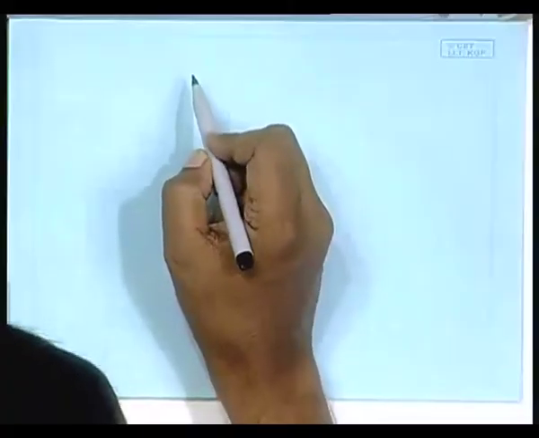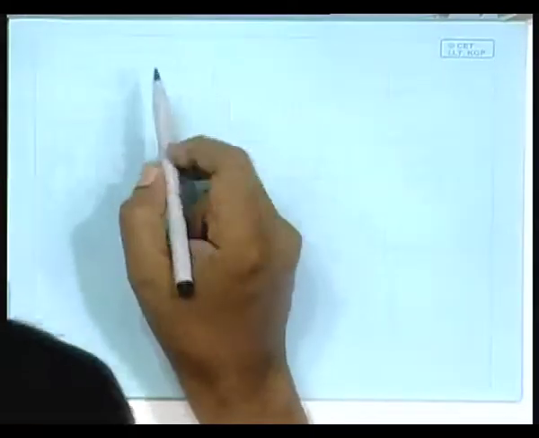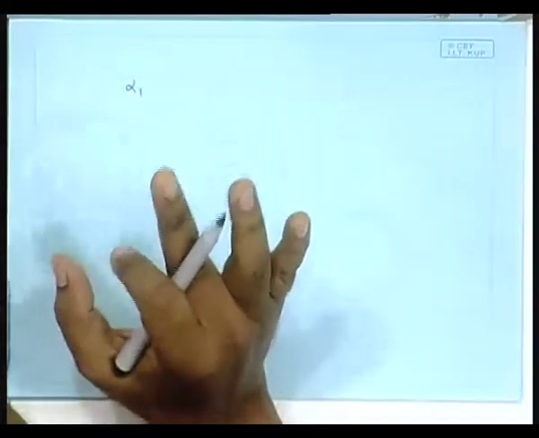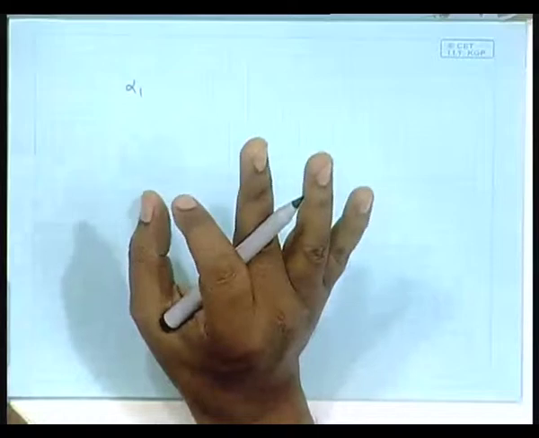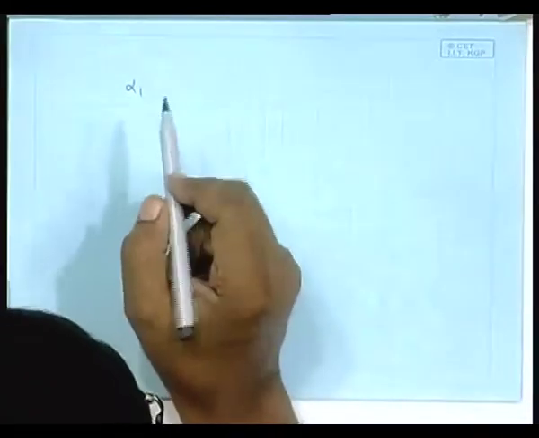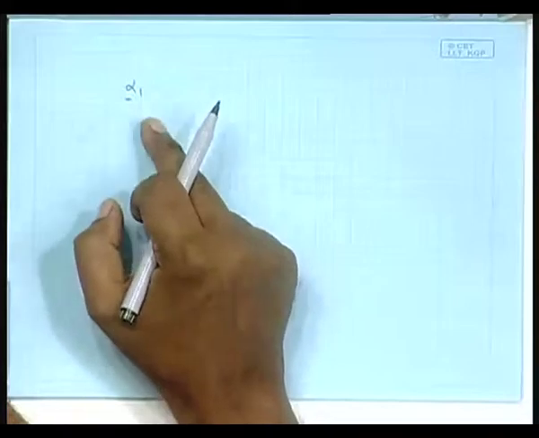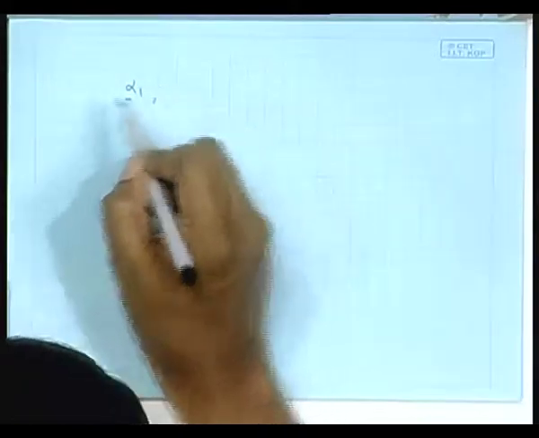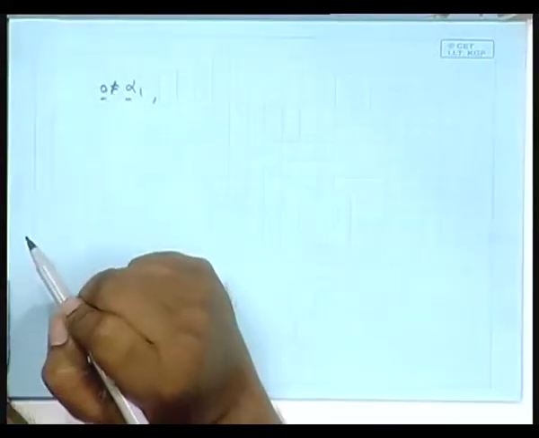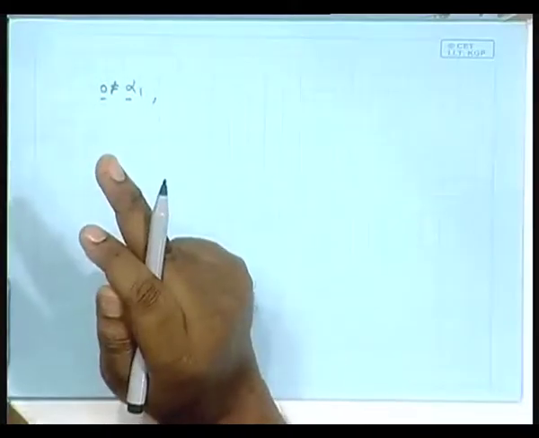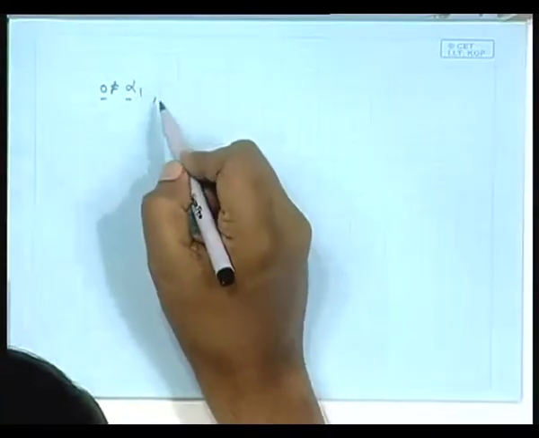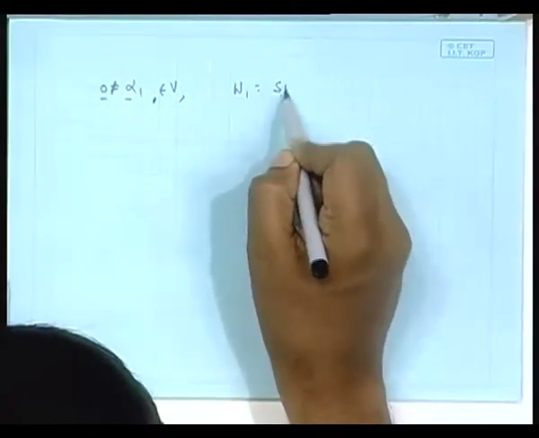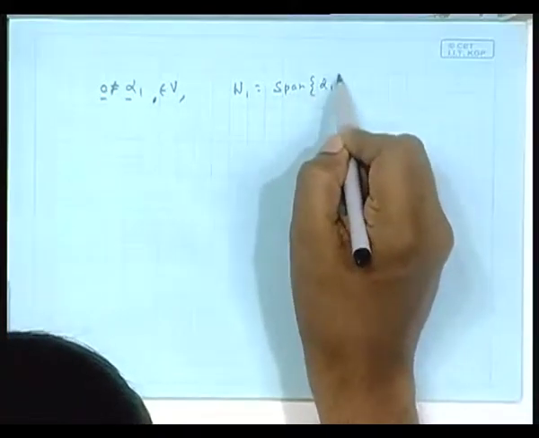Suppose you are given a vector space V, from which you pick up, again I tell you that this is my way of arriving at some concept of dimension without diluting any mathematics. Suppose you find alpha 1, and again mind you this alpha 1 could be anything, so there is plenty of choice, where alpha 1 is non-zero. This is not the zero vector of the vector space. Pick up an alpha 1, an element of V. Then we define W 1 as the span of alpha 1.